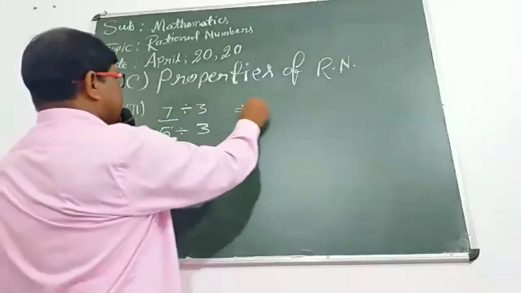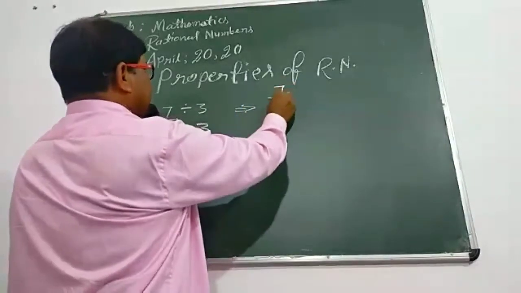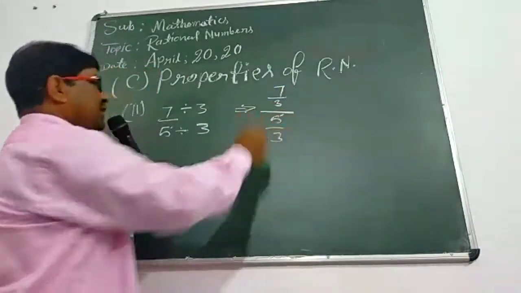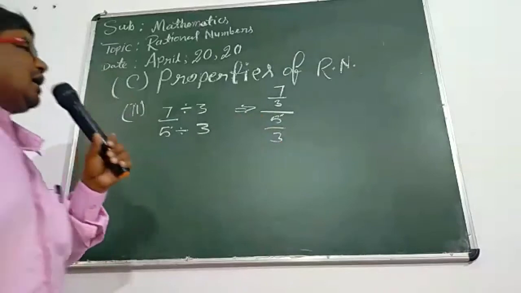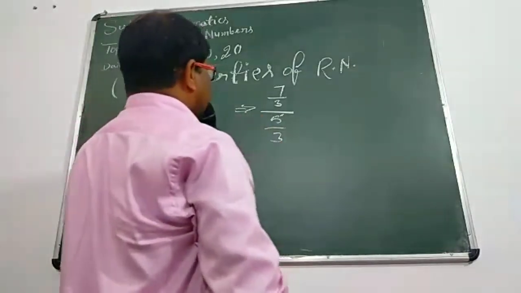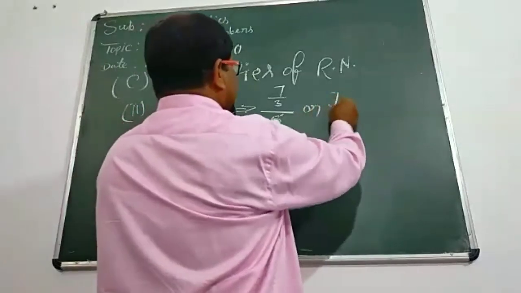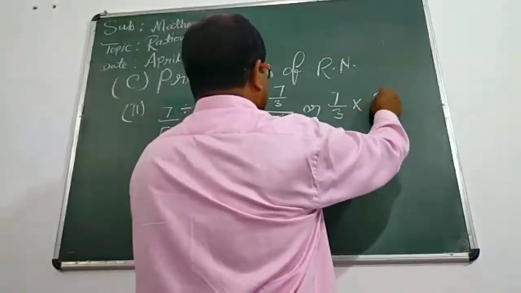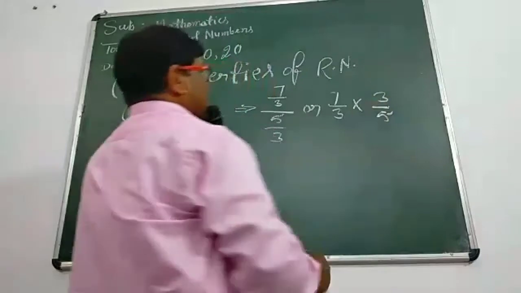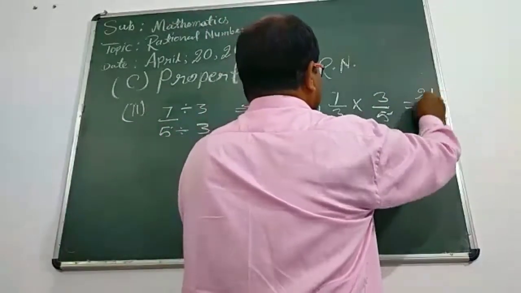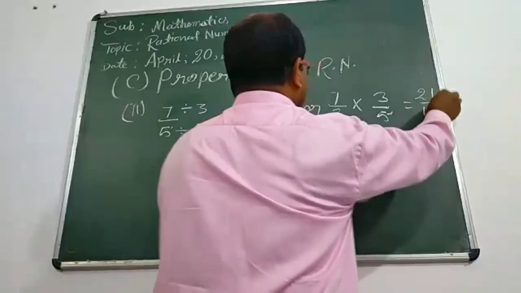In this case, you are getting 7 upon 3 upon 5 upon 3. Now, in multiplicative inverse, 7 upon 3 multiplied by 3 upon 5. In this case, you are getting 7 3s are 21 and 5 3s are 15.